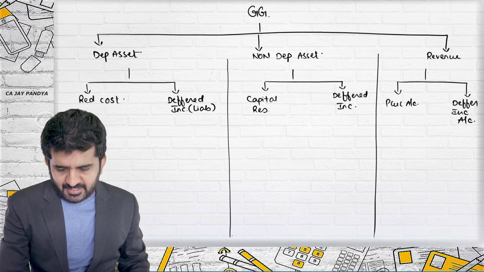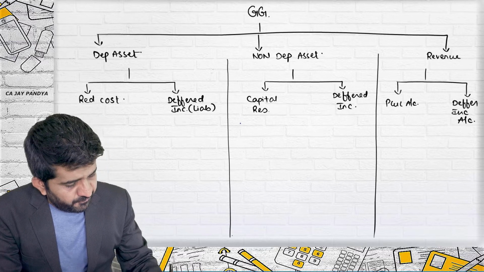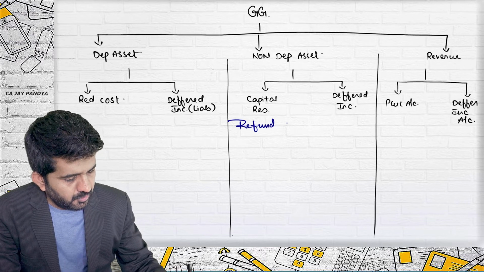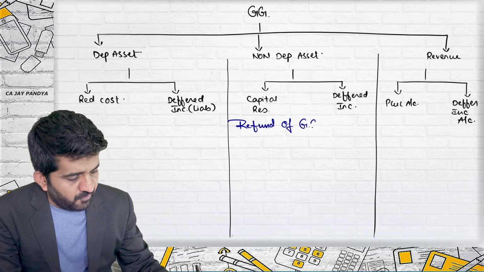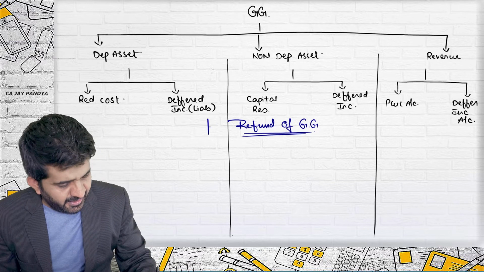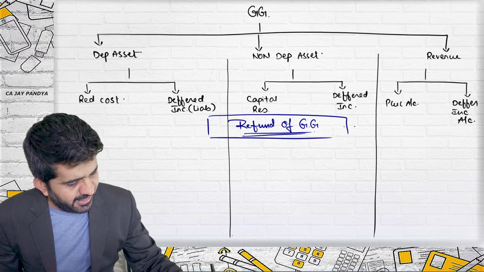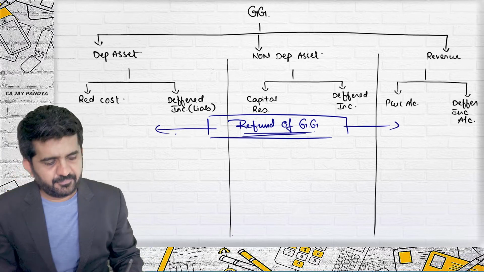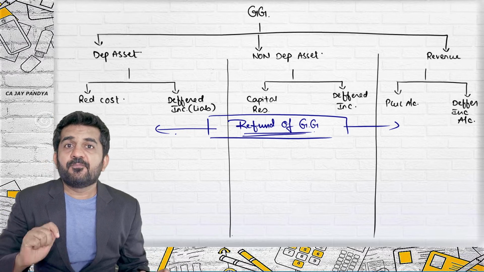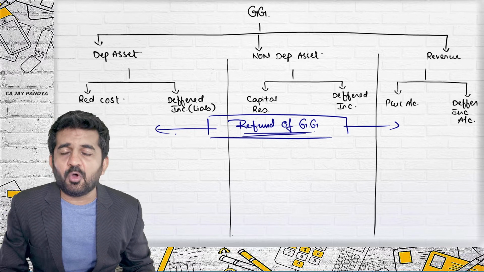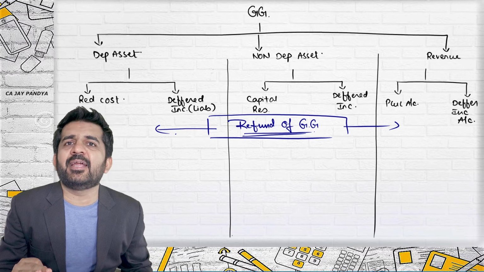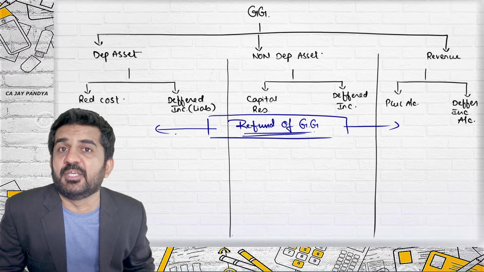The question arises, if there is a refund of government grant in any of these three cases, first you need to decide, or you need to understand how you have recorded that government grant when it was received.